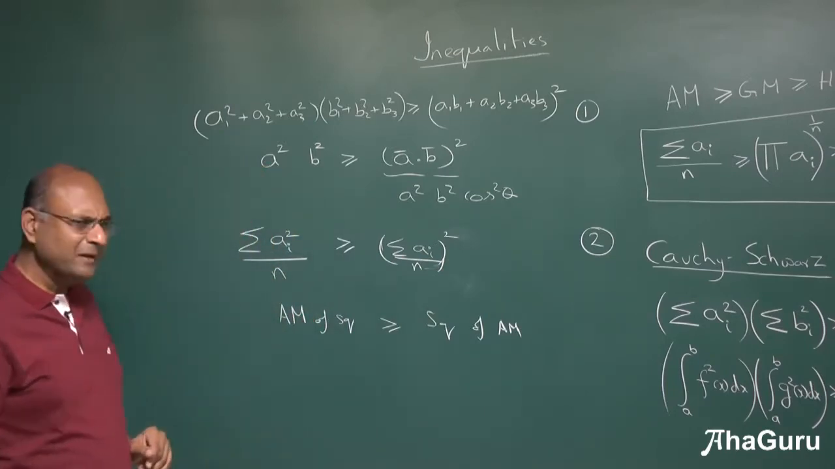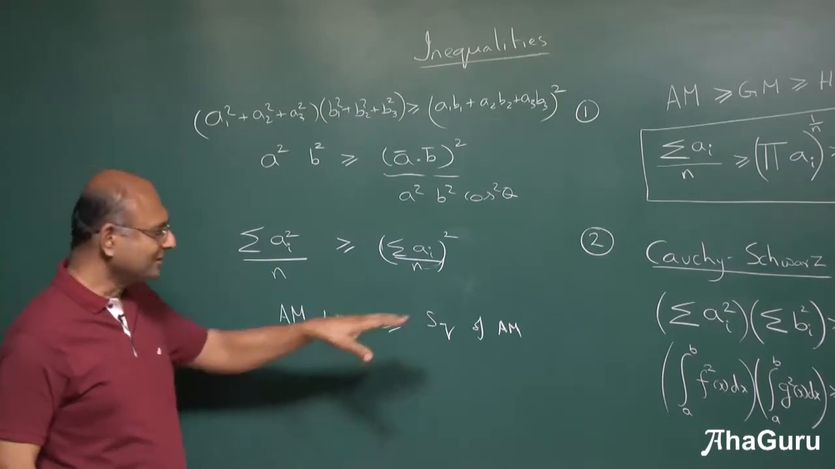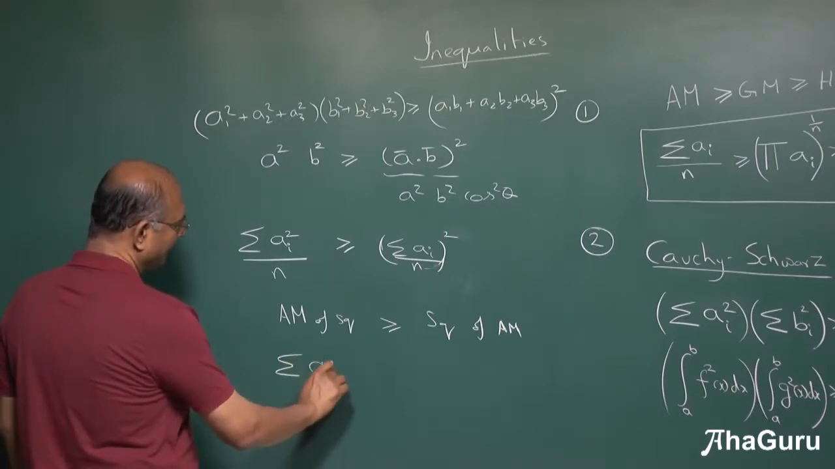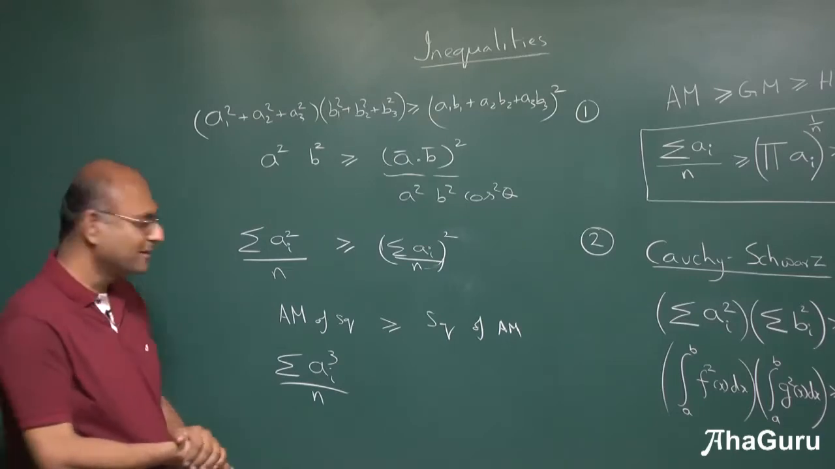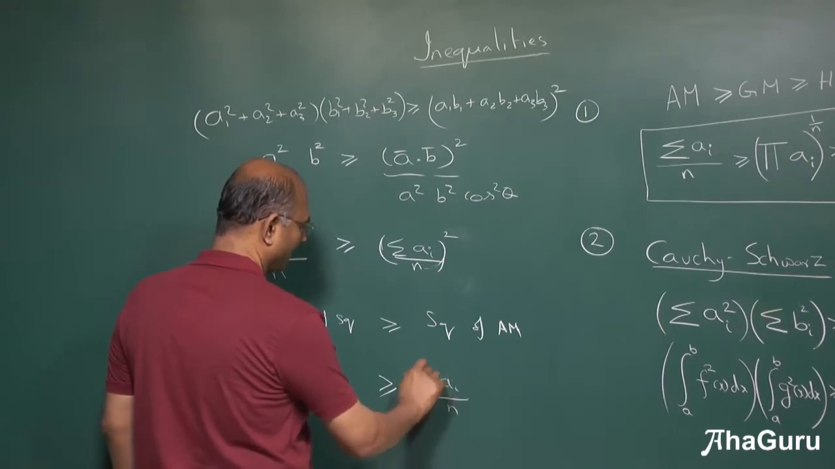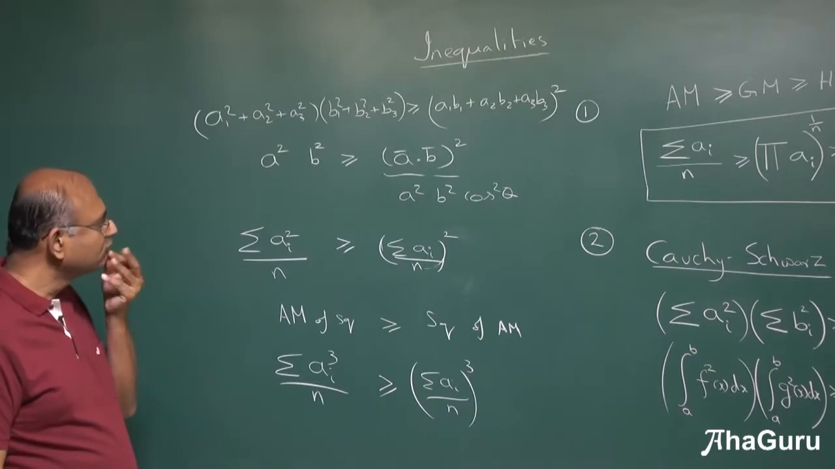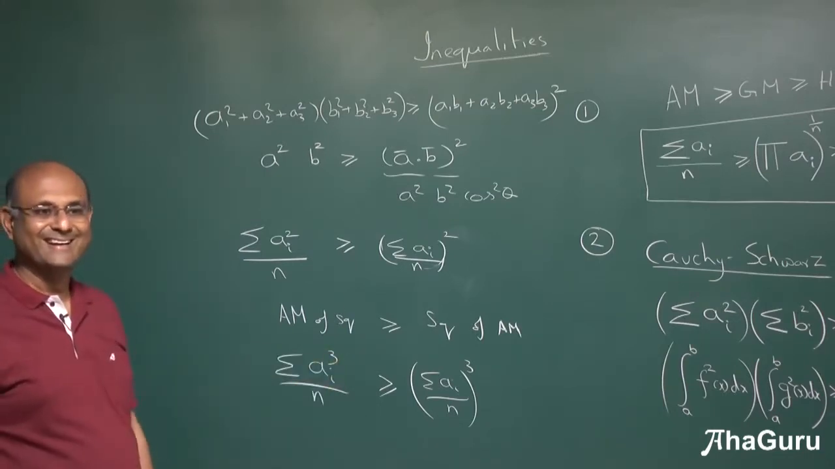Can I say arithmetic mean of cubes is greater than the cube of the arithmetic mean? That would have been nice. You understand my question? Cauchy-Schwarz leads us to this. But is this true? Because we got this, maybe we should think about whether it's true for cubes. Is this true for cubes? How will we do that? Not so simple. But it turns out that this is true.